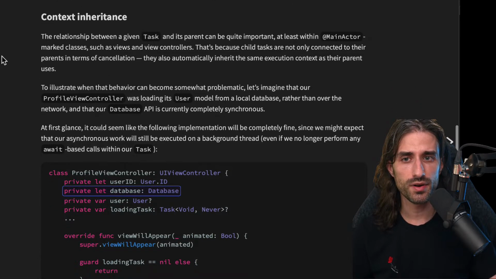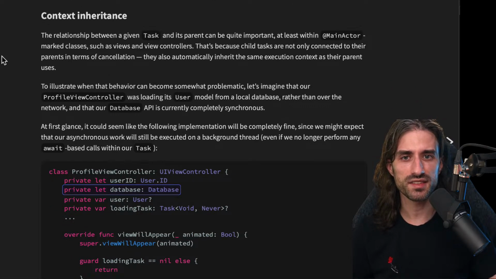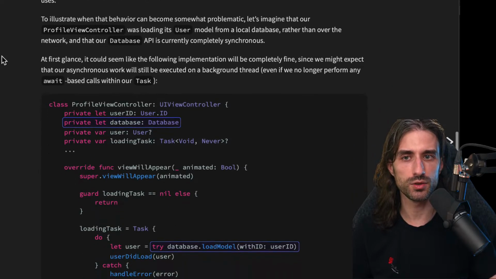Context inheritance now. The relationship between a given task and its parents can be quite important, at least within @main actor marked classes, such as views and view controllers. That's because child tasks are not only connected to their parents in terms of cancellation, they also automatically inherit the same execution context as their parent uses.